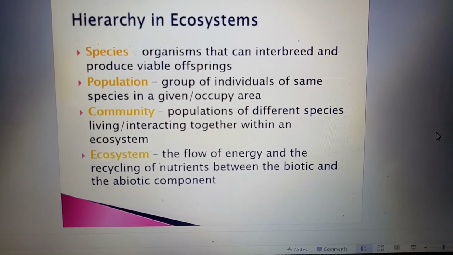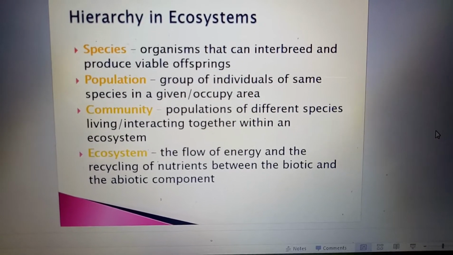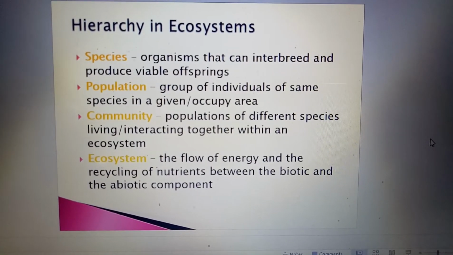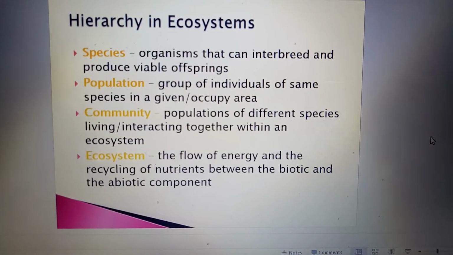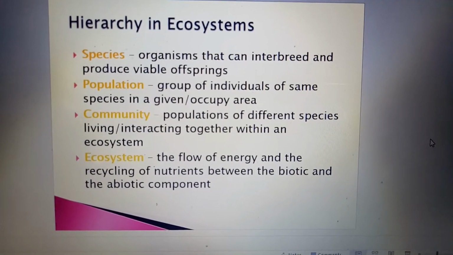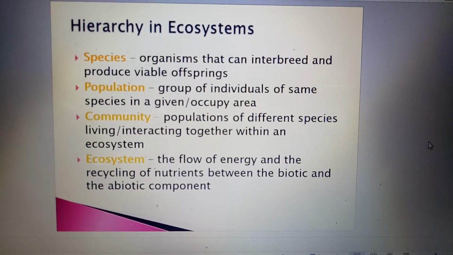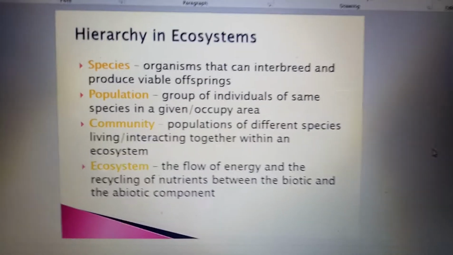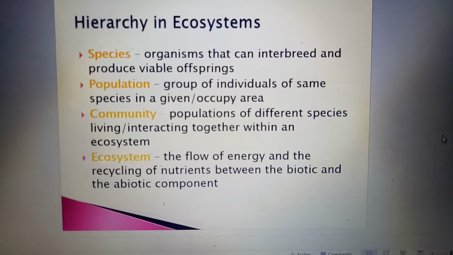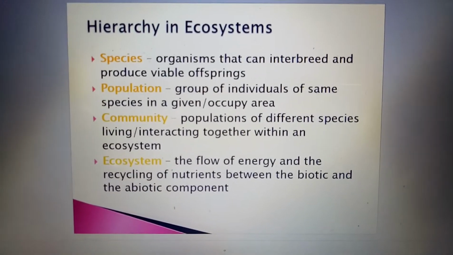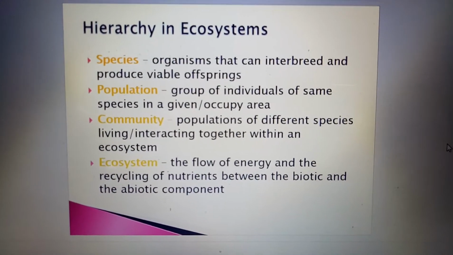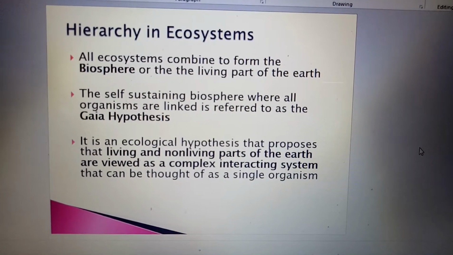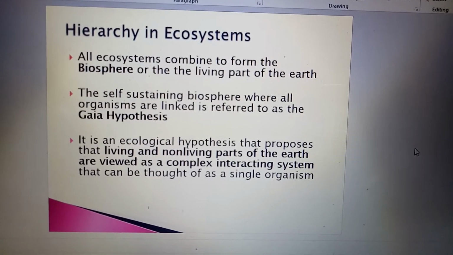Meanwhile, for population, it is a group of individuals of the same species in a given or occupied area. Community, populations of different species living and interacting together within an ecosystem. An ecosystem, the flow of energy and the recycling of nutrients between the biotic and abiotic components. Okay, biotic is living things, abiotic component is non-living things. So again, about biosphere, it is all ecosystems combined.